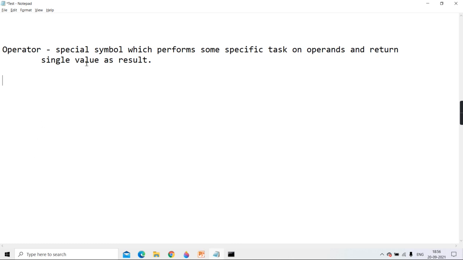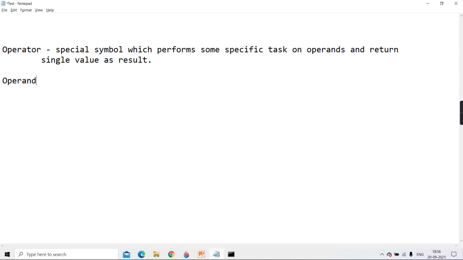Okay, so I hope it is clear to you what are operators. So they are special symbols. They perform some specific task on operands. Clear? They are special symbols. They perform some specific task on operands and they return you a single value as result. Agreed? Now you may say, what are operands?